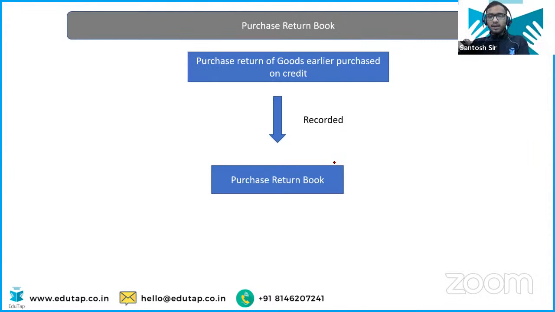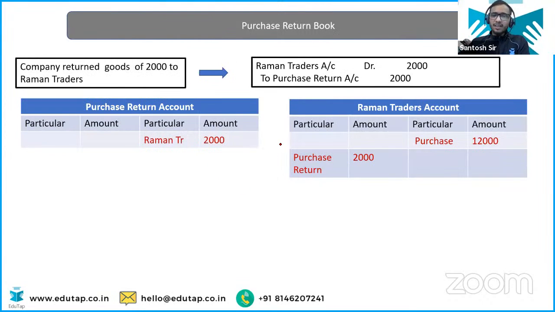Okay, understand? Return of goods earlier purchased on credit. So when you are returning the goods, you will enter that transaction into the purchase return book, and that is also very easy. Okay, so this is the general entry.